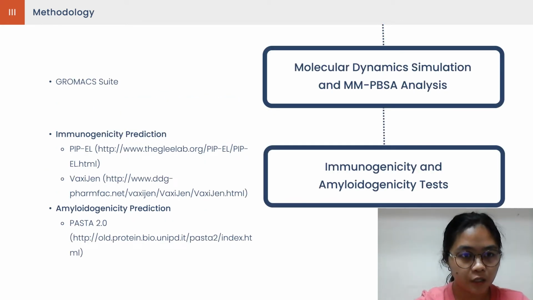The docked peptide then underwent evaluation using molecular dynamics simulations and MMPBSA calculations using the GROMACS suite, where the MD simulation was run for 10 nanoseconds. In addition, biopharmaceuticals must undergo immunogenicity and amyloidogenicity studies to determine the possibility of the protein to elicit adverse immune responses from the patient's body. This will be done using the following web servers.